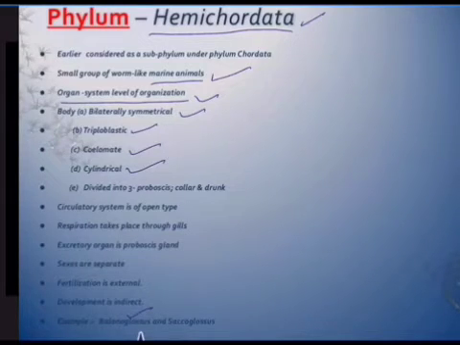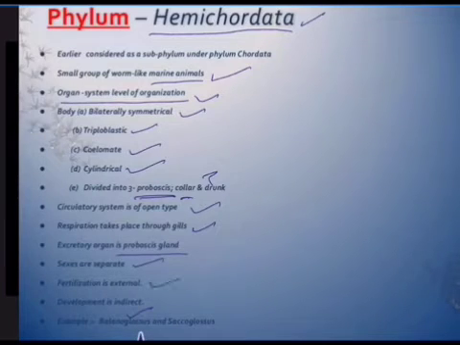Cylindrical in shape and divided into three parts. This is important: proboscis, a mouth-like structure; collar, a neck-like structure; and of course the trunk, that is the body. The circulatory system is open type, which means it still lacks an evolutionary feature. Respiration takes place through gills, and the excretory organ is the proboscis gland. Sexes are separate, male and female. Fertilization is external because they are marine animals. Development is indirect, which means there is a larva.